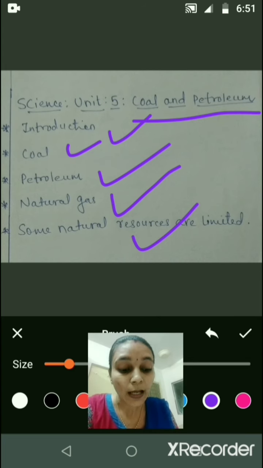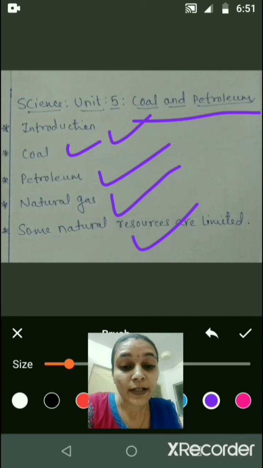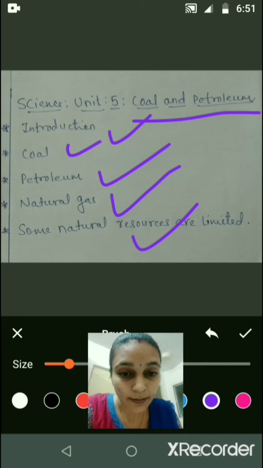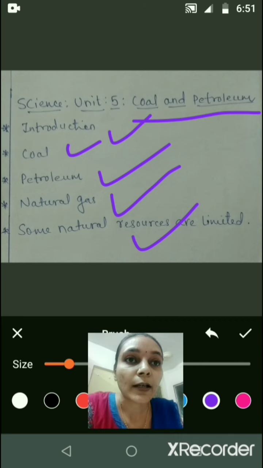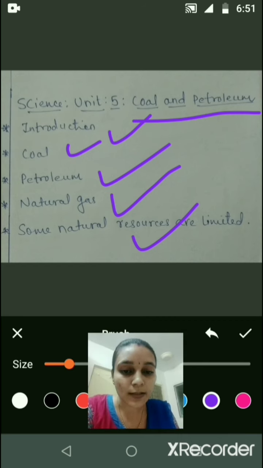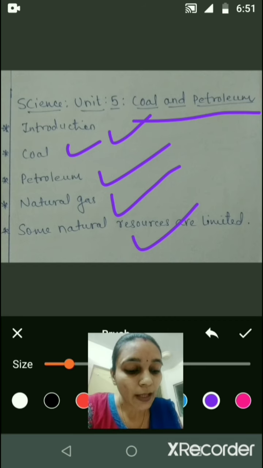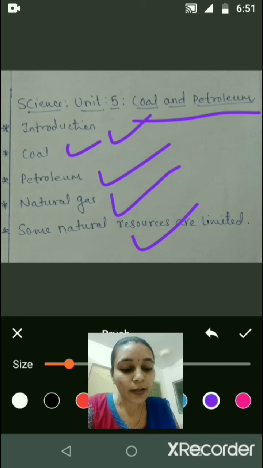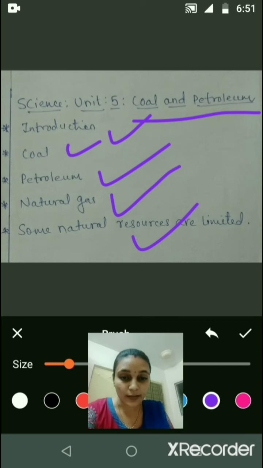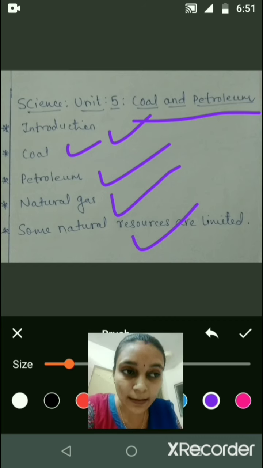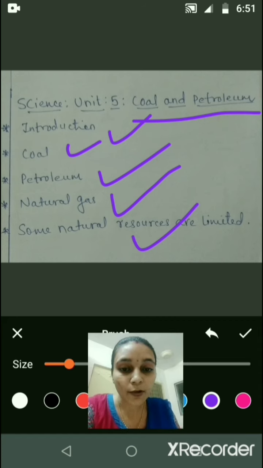The first one, drive at a constant and moderate speed as far as possible. Whenever you are driving a vehicle, if possible, drive it at a constant speed. Second one is, switch off the engine at traffic lights or at a place where you have to wait. Whenever you are at a signal or in a traffic jam and you are not driving, turn your engine off.